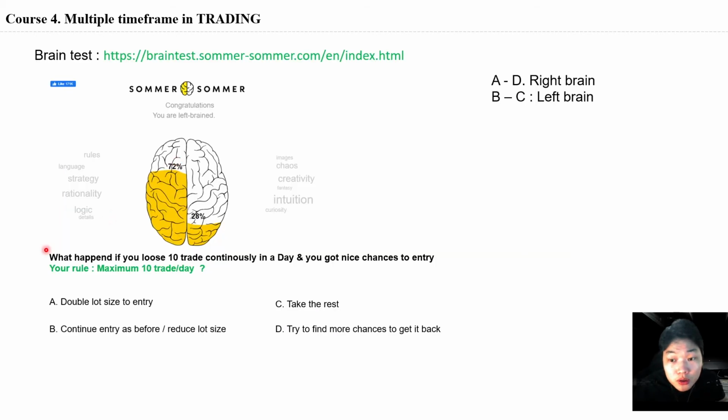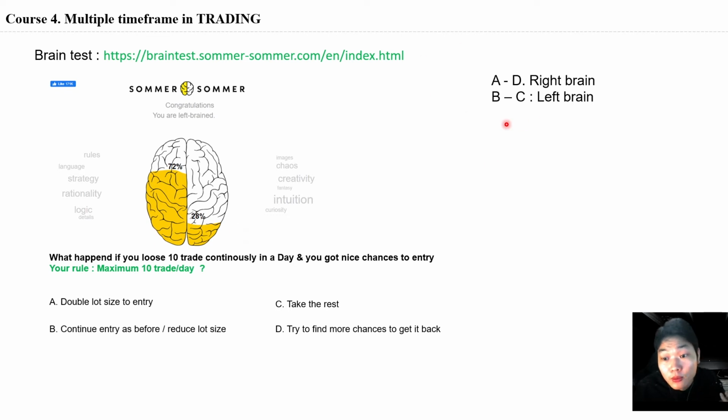And if you don't want to go to this link to test, you can take a quick question over here. What happens if you lose 10 trades continuously in a day and you have 9 chances to enter, and your rule is a maximum of 10 trades per day? The first answer is that you double the lot size to enter. The second is to continue entering as before or reduce the lot size. The third is to take a rest. And the last is to try to find more chances to get it back, meaning to get back all the money you already lost.